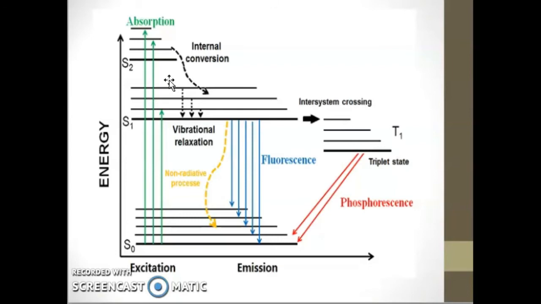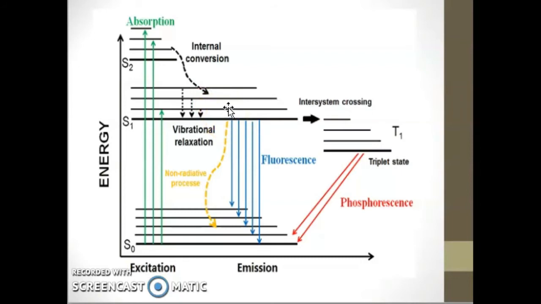Internal conversion occurs in cases where the vibrational and rotational levels of an excited state overlap with those of a lower electronic state of the same multiplicity.